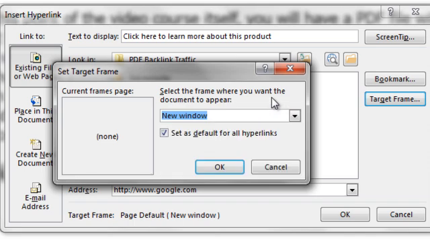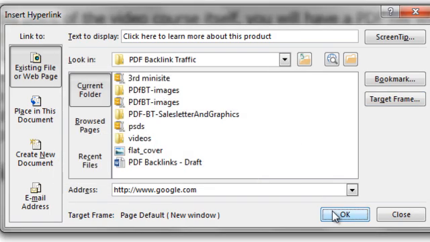Instead of having to go one by one, all the way through and changing the setting right here, all you have to do is set as default for all hyperlinks, click OK, OK, and you're good to go. And that's it. That's how easy it is to hyperlink a text.